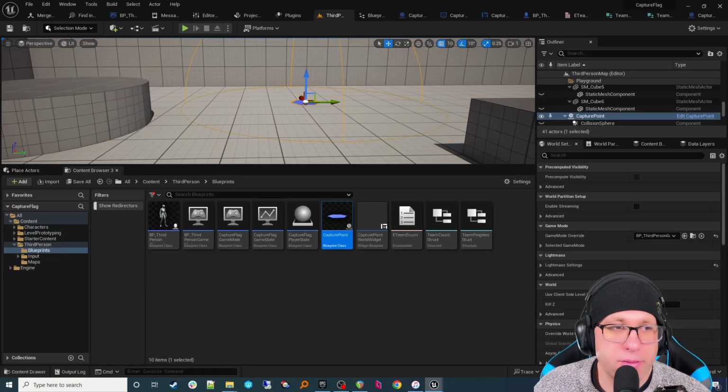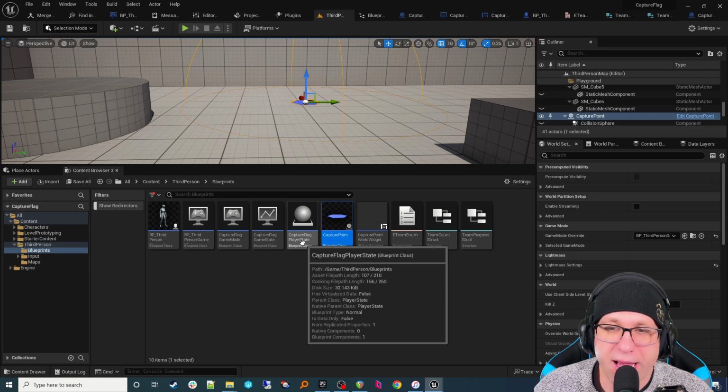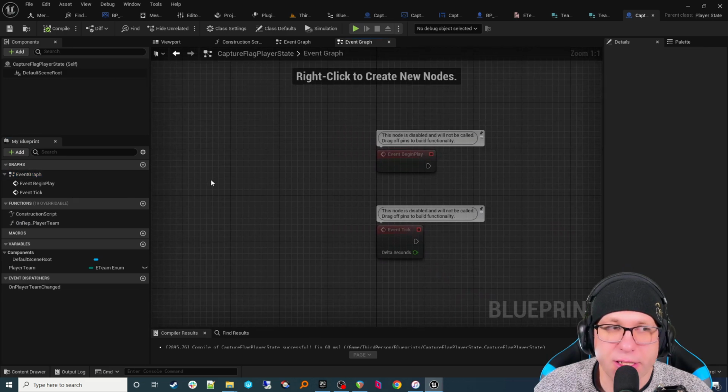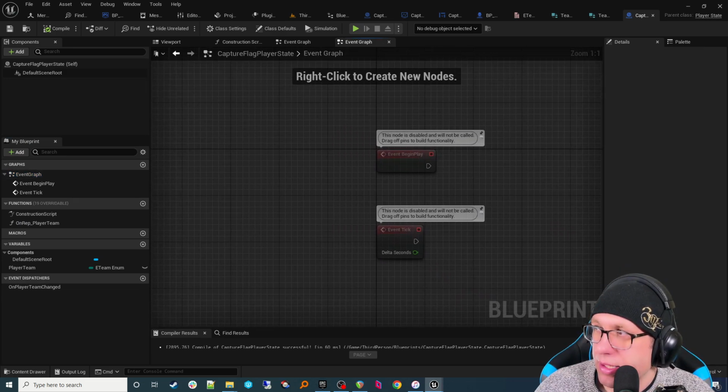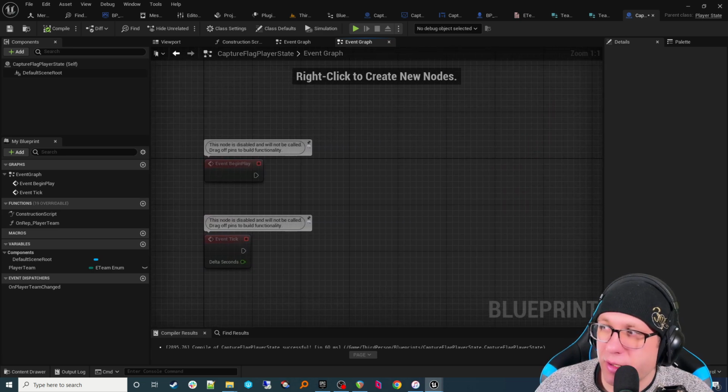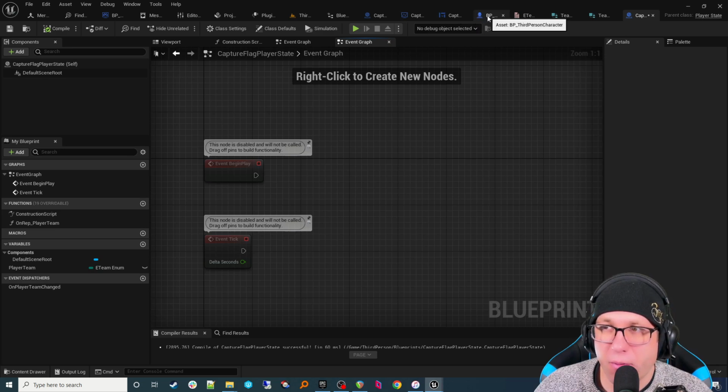Okay, so to assign the player a team, if you remember, we added the team here in our player state, right there, player team. But we actually have to get that all set up in our game state. So let's do that. All right, so we had logic basically that we talked about before, where we wait for the game state. Let's see if we can borrow what we've already done to make this process a little quicker.